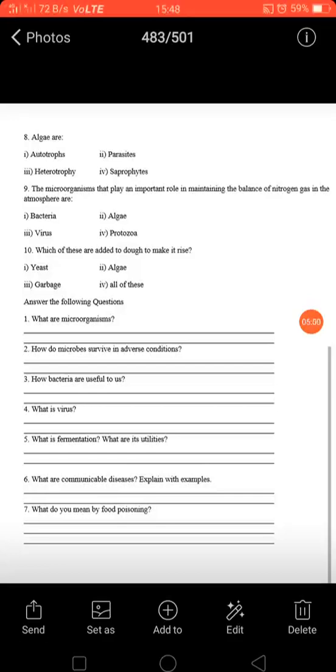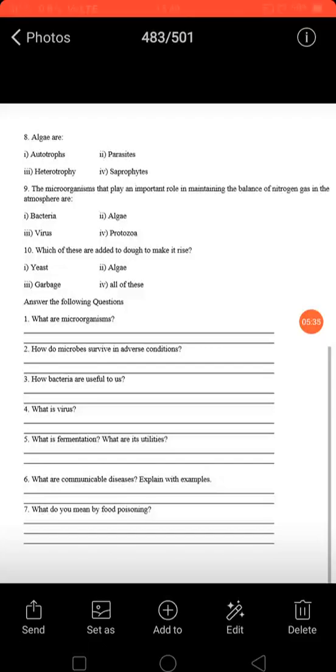Ninth one, the microorganisms that play an important role in maintaining the balance of nitrogen gas in the atmosphere are bacteria, algae, virus, protozoa. So here correct answer would be bacteria. You learnt in nitrogen cycle that rhizobium bacteria and azotobacter bacteria, they are enriching the soil with nitrogen. So correct option is bacteria.